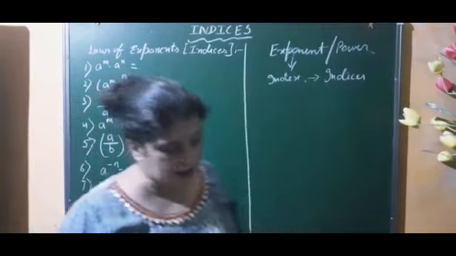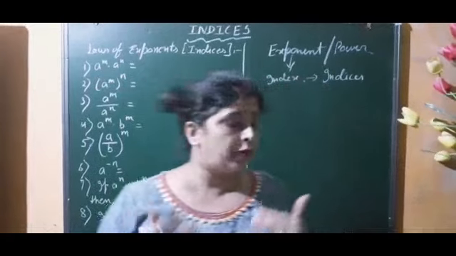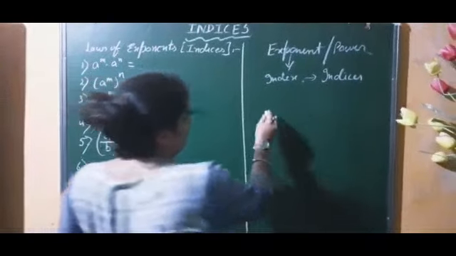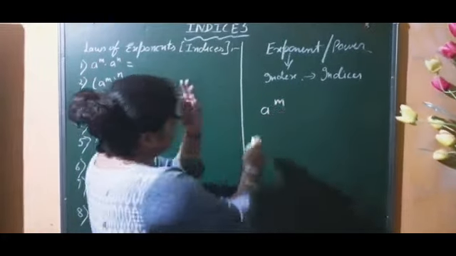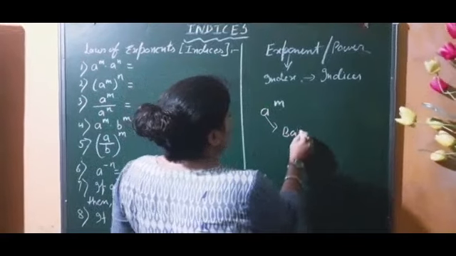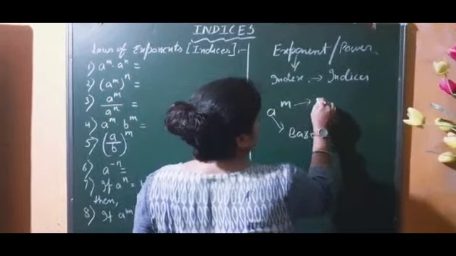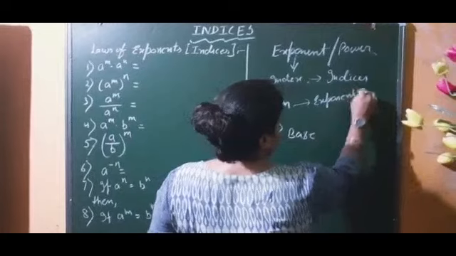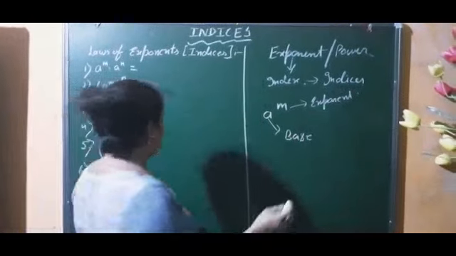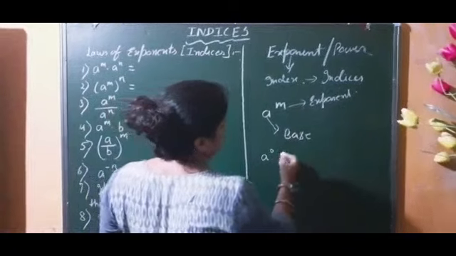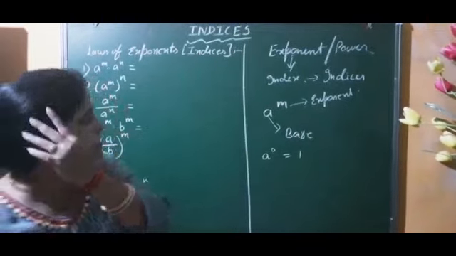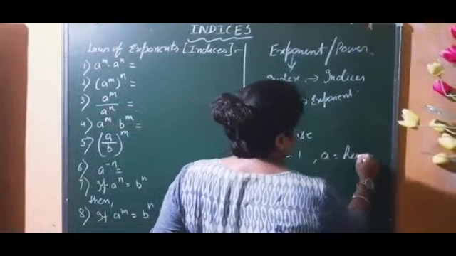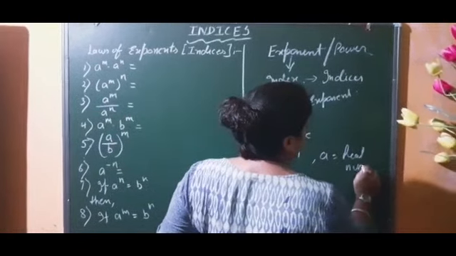Here you will learn one new thing, that will be fractional indices or surds. So before coming to that topic, I want to do some recapitulation. One more thing, already you know that if any number is written in this form, here this is called the base, and this is power or exponent or indices. So you must keep this thing in your mind. Few more things you have learned, that zero power of any number is always equal to 1, where a is a real number. Always remember here a is a real number. We are talking about the base.